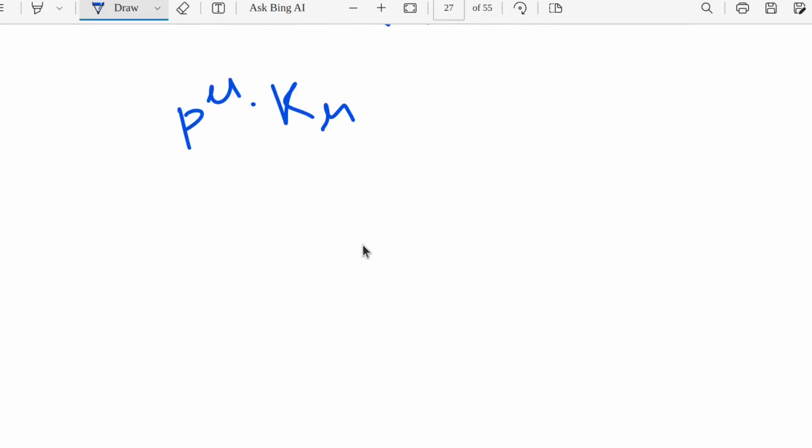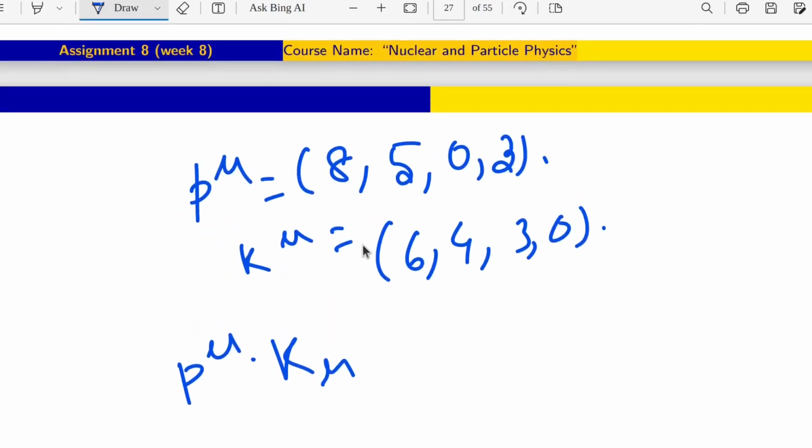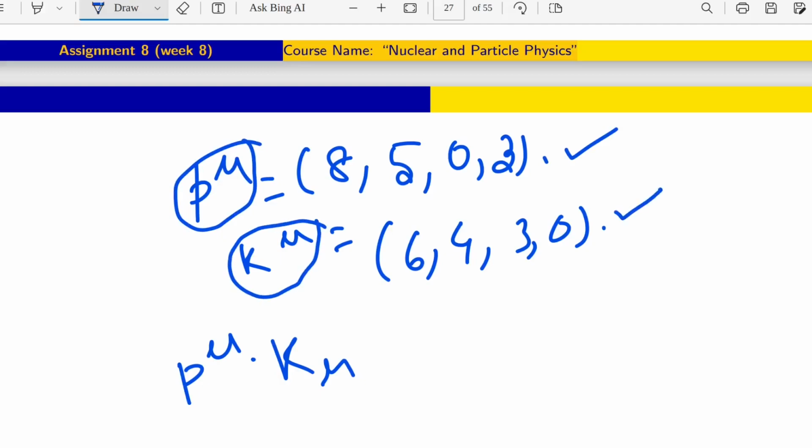Now you have to see a little bit more carefully that P mu, whatever is given here, is in contravariant form. This K mu is also in contravariant form. But when we do the dot product of P mu and K mu, one is in contravariant form and the other is in covariant form. So we have to change K contravariant to K covariant.